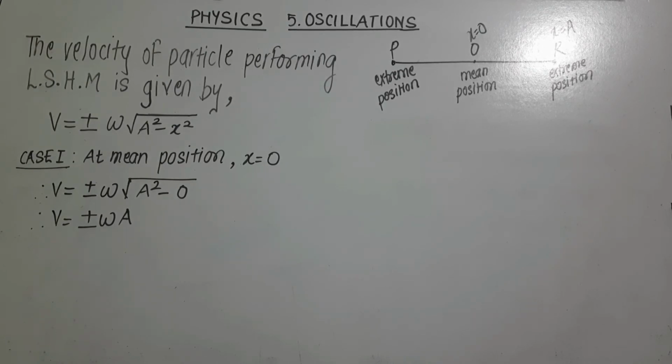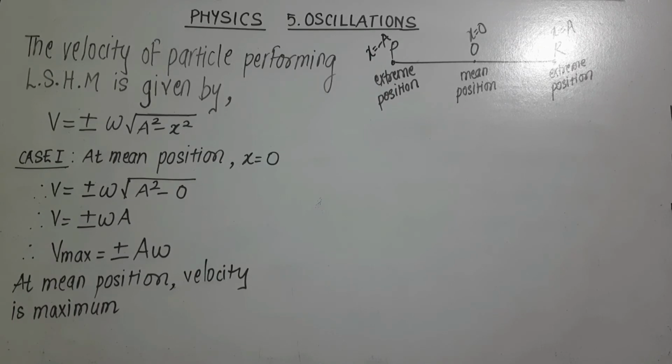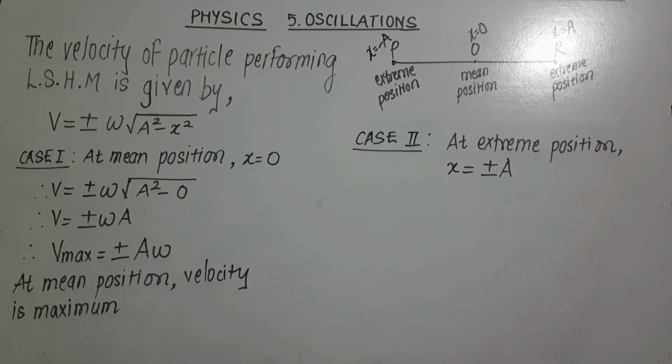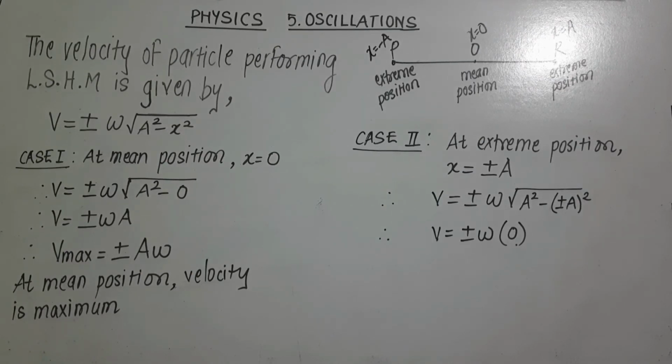Now case 2, at extreme position, when displacement is maximum, that is value of x is equal to plus or minus a. Substitute x is equal to plus or minus a in equation of velocity of particle performing linear SHM. v is equal to plus or minus omega under root a square minus plus or minus a square. a square minus a square is 0.